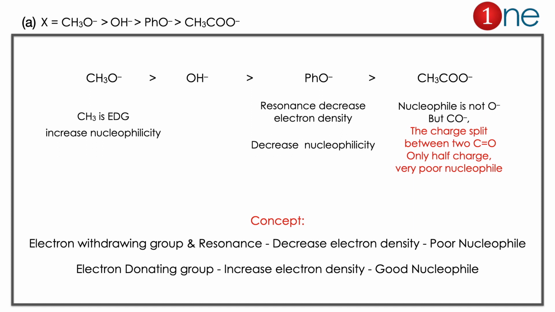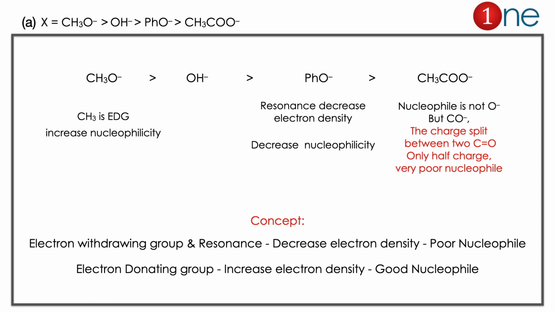Here 2 sets of nucleophiles are given. One is the O nucleophile, another is the H-state nucleophile. The CH3COO minus is the very least one because the charge itself is split between the carbonyl group. The next least one is PhO minus. The resonance decreases the electron density and decreases the nucleophilicity. The third one will be OH minus. It's a kind of neutral, no effect is there. The methoxide anion contains an electron donating group, which will have higher nucleophilicity. So the order is CH3O minus is higher, then OH minus comes, then PhO minus comes, finally CH3COO minus comes. So the answer is clearly A.